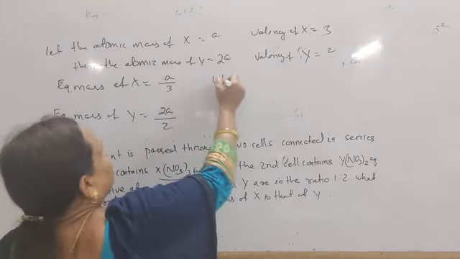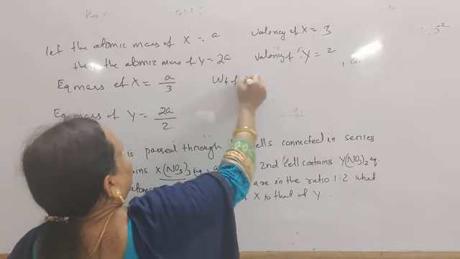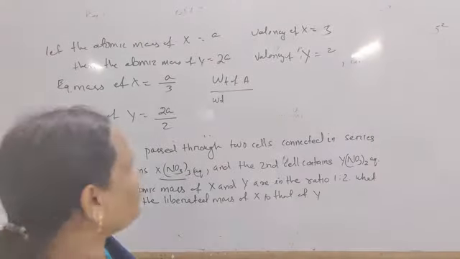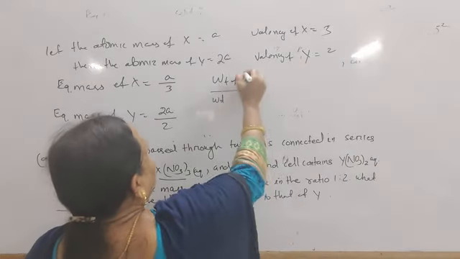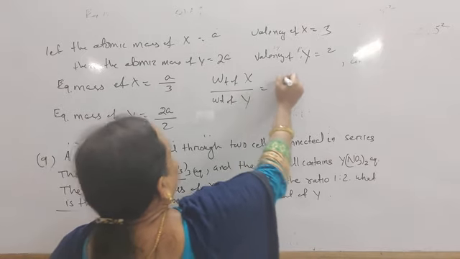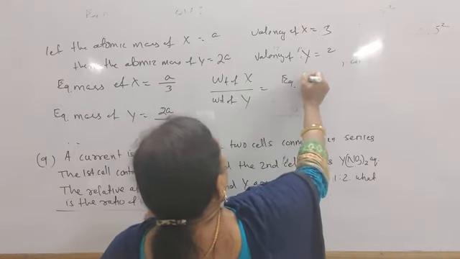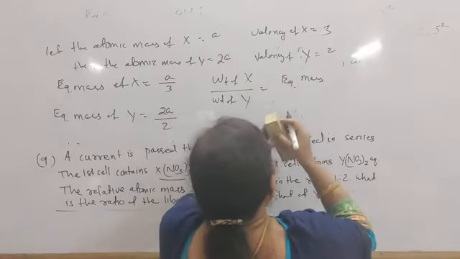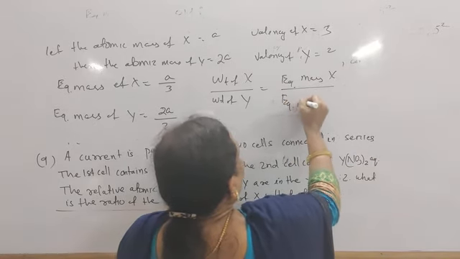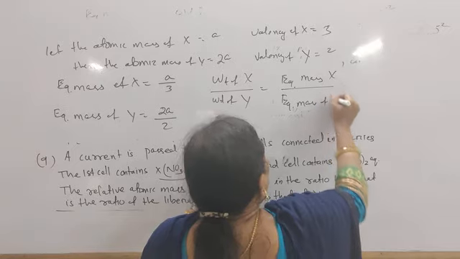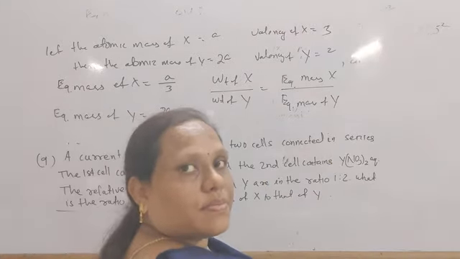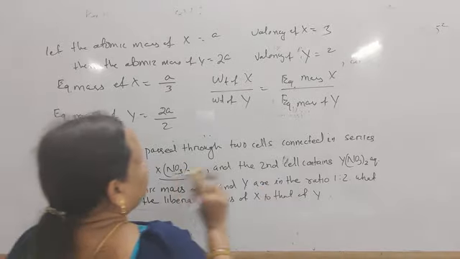Weight of X by weight of Y equal to equivalent mass of X by equivalent mass of Y.